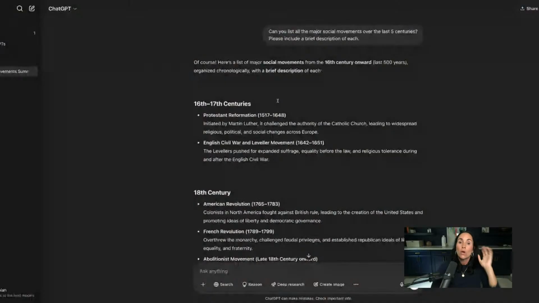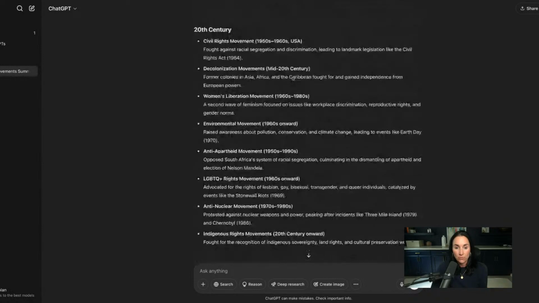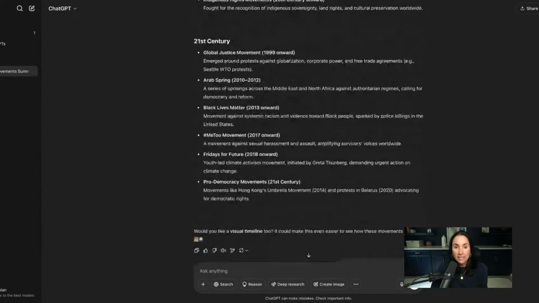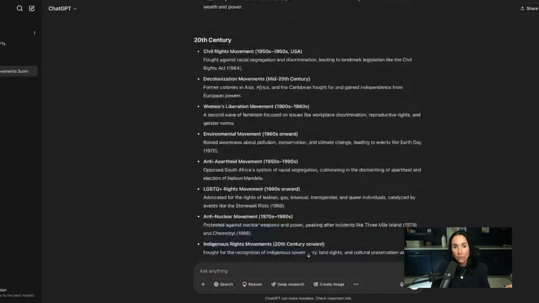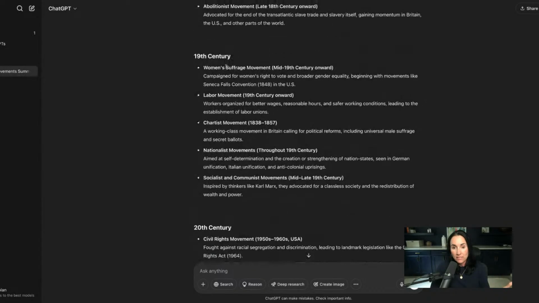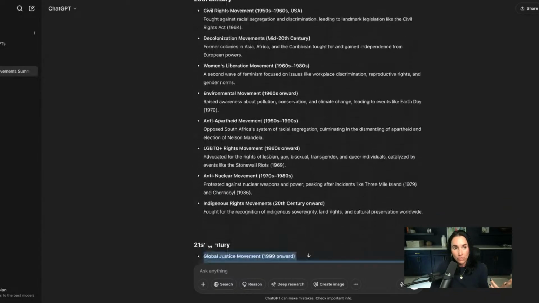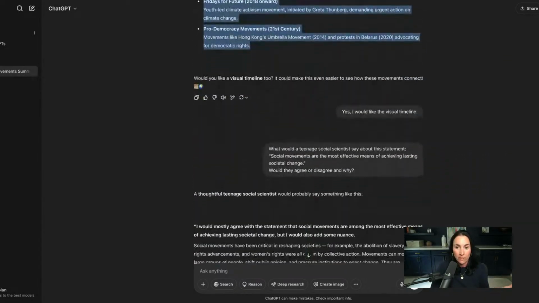So what I decided to do, let me go here. Where is it? Yeah, let's go to this one. Okay. So remember, I said, can you list all the major social movements? And it did. And then I picked the French Revolution and Occupy. Again, I asked it to briefly explain them. I needed a little bit of explanation, but I didn't want paragraphs and paragraphs. And so this was good for me to just kind of have a look at what's going on inside these different movements and choose two that I was interested in. And I did that fairly quickly, right? We don't want to spend all night on that.